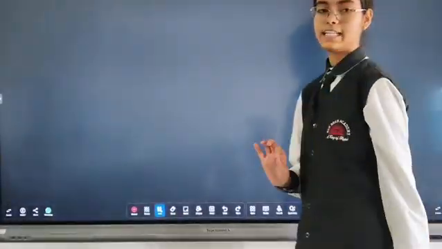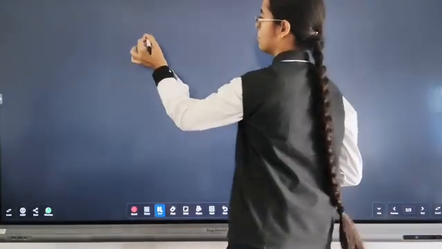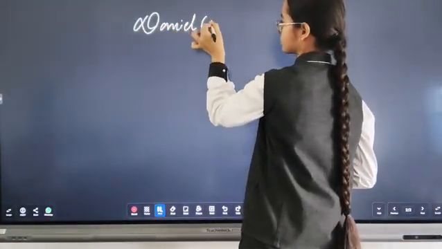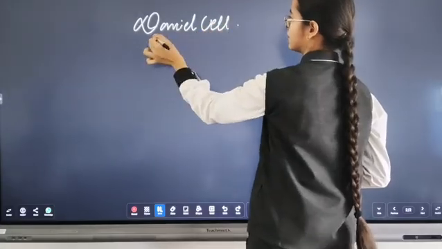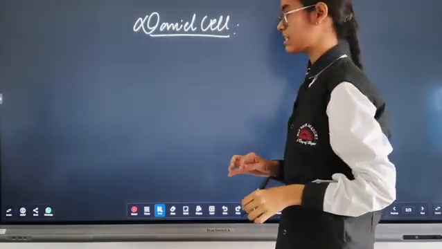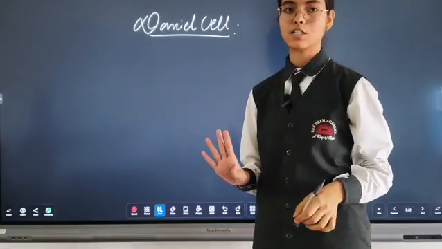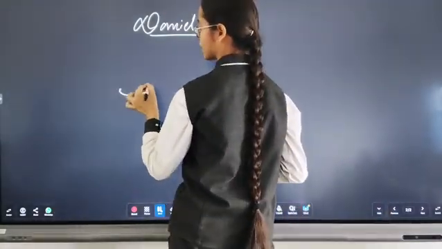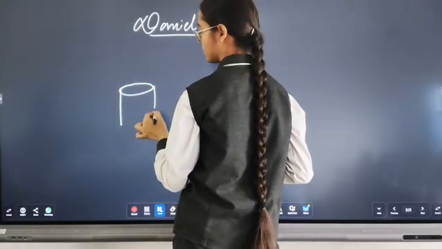Now let us understand the Daniell cell, which is an example of an electrochemical cell. First of all, let us see the structure of a Daniell cell. We have two beakers here.